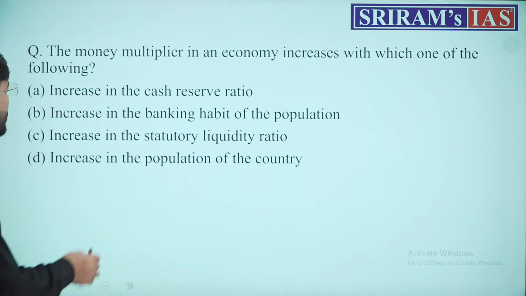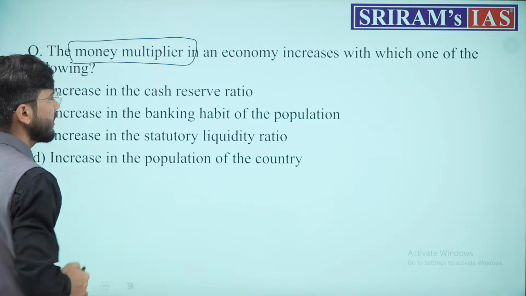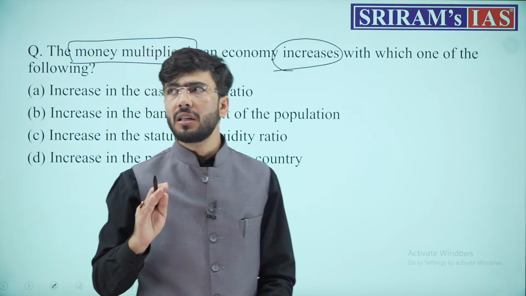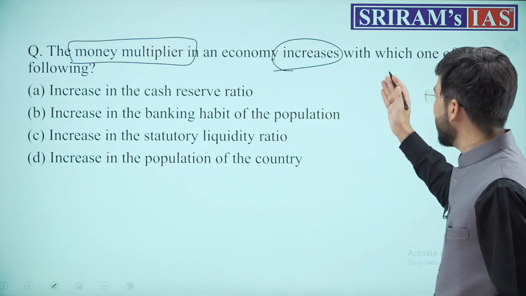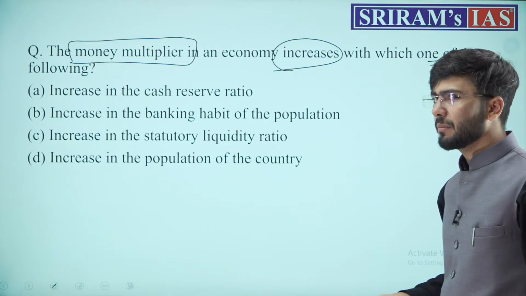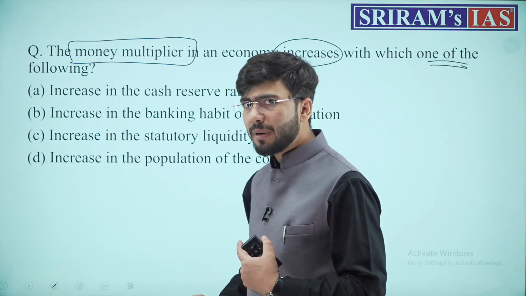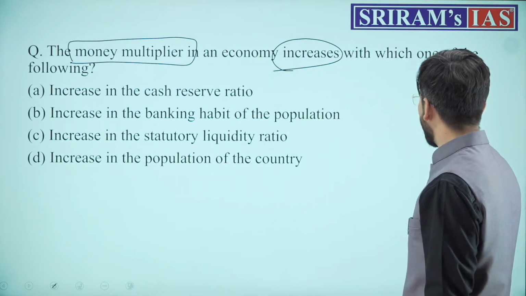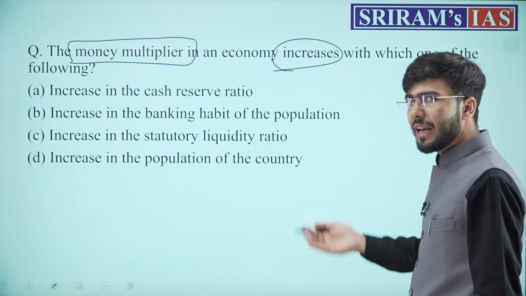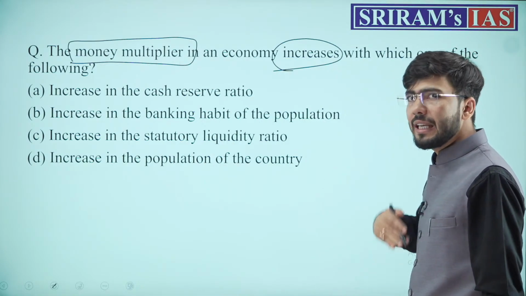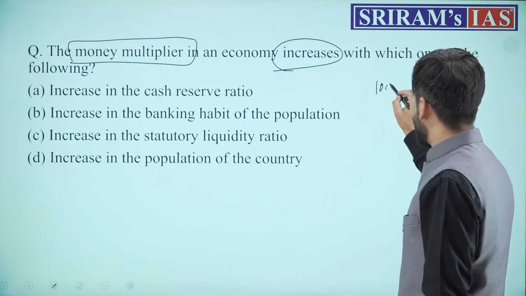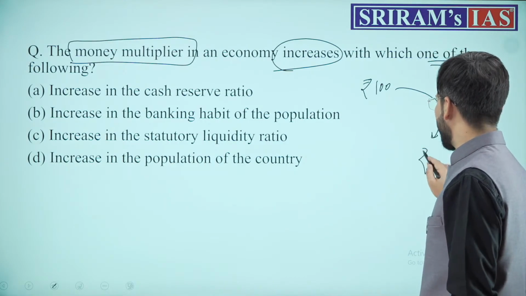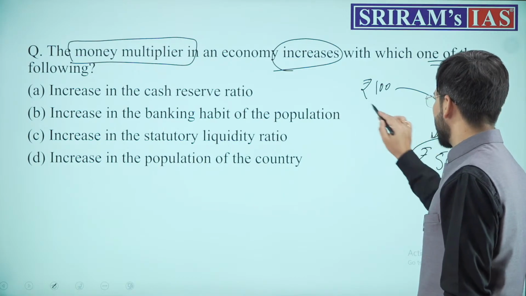Next question talks about the very key topic, that is money multiplier in an economy. This money multiplier in an economy increases. Remember, the money multiplier in an economy increases with which one of the following? How do you think money multiplier will increase in the economy? As I said at the start of this video, money multiplier helps in our economy to multiply the money, or to increase the amount of money. A simple deposit of 100 rupees will convert itself and multiply into 500 rupees by two things.